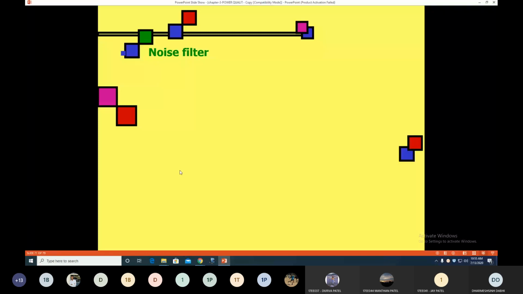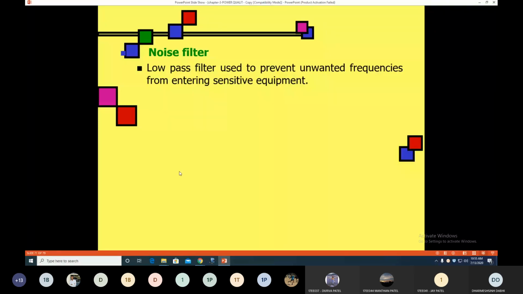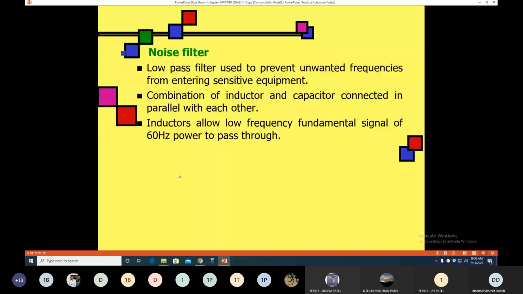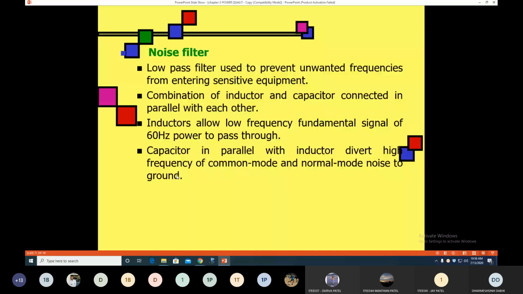Another device we use for power quality problems, generally for noise removal, is the noise filter. The noise filter is a low pass filter used to prevent unwanted frequencies from entering the sensitive equipment. It is a combination of an inductor and a capacitor. The inductor allows the low frequency fundamental to pass, and the capacitor, in parallel with the inductor, diverts the high frequency, or harmonic frequency.